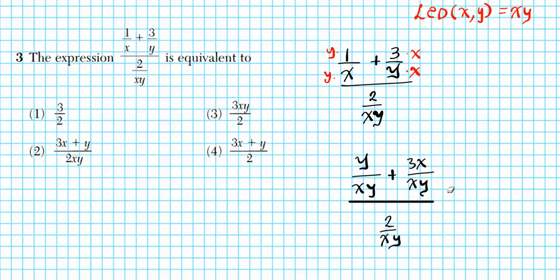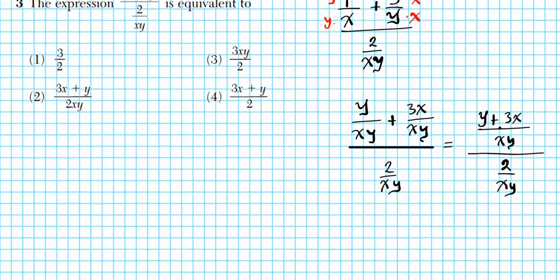Now in the numerator of our complex fraction, the denominator is identical, so we can combine them as y plus 3x over xy, divided by 2 over xy. Now we have a quotient of fractions. This is known as a complex fraction. Now, how can we simplify this? You simply drop, change, flip.